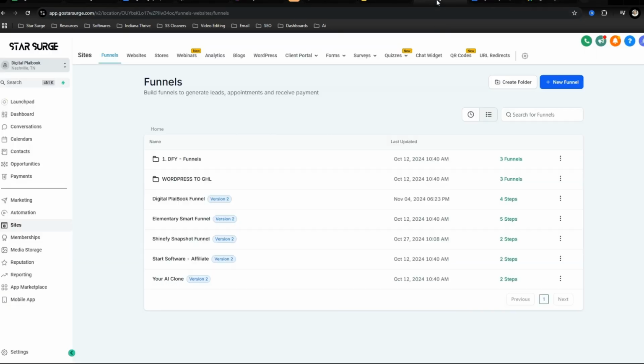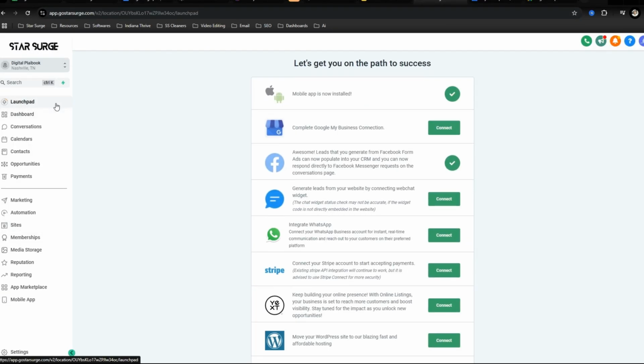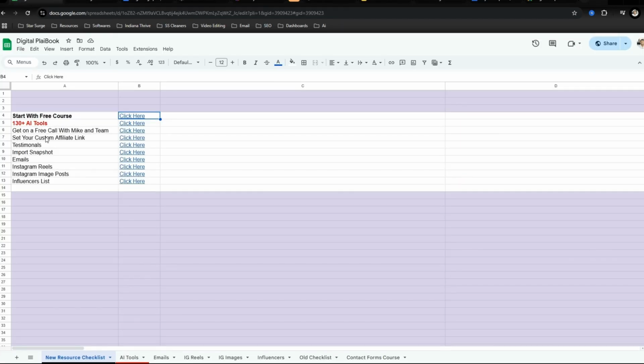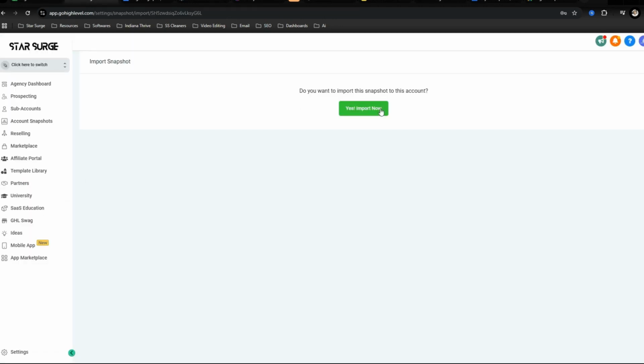Once you get this tool, you're going to be taken to a screen that looks like this, and this is going to be called your account. And on the left hand side, we're going to be focused on these three things, which is sites, automation, and then marketing. The first thing you're going to want to do is go back to the digital playbook and import a snapshot. And once you do, like I said, everything is going to be taken into your account.